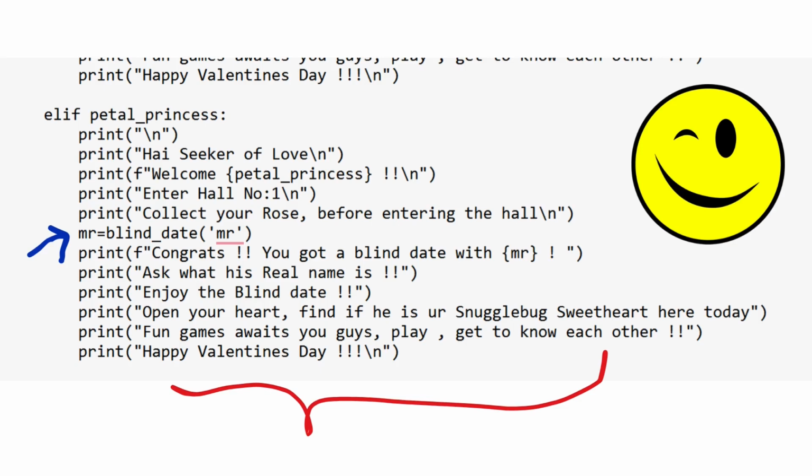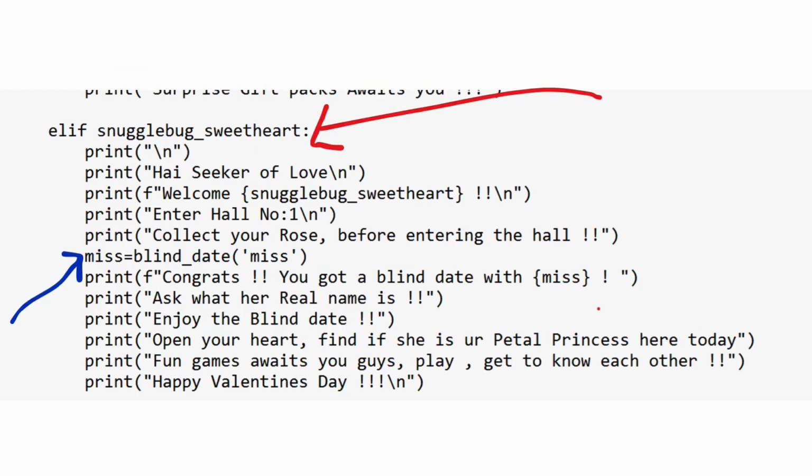So yes, okay. So the same sort of operations happen if a single male entered as the first choice from the while loop. The difference will be the elif block with Snugglebug Sweetheart executes, then a call to the function blind date is made, then the needed value equals Miss. Then a random choice from the single petal princess list will be done. So, here our single scenario is explained completely. Fine. I hope you really understand till this.